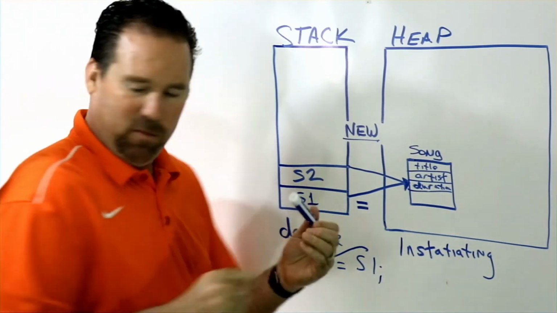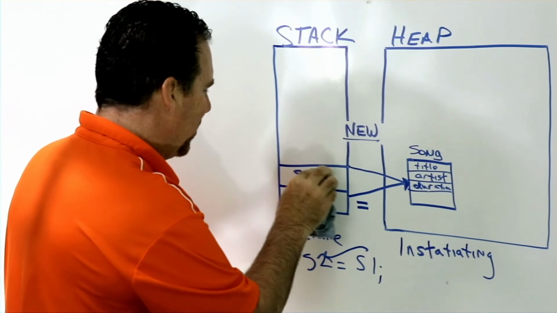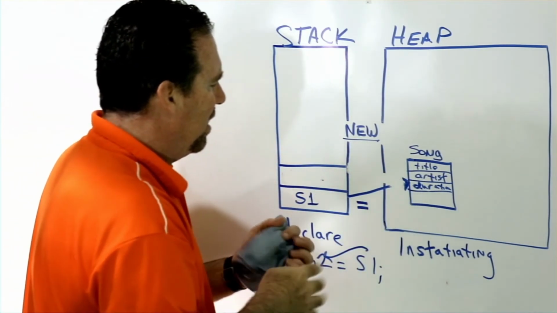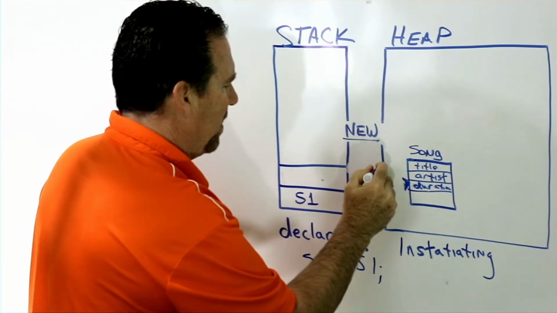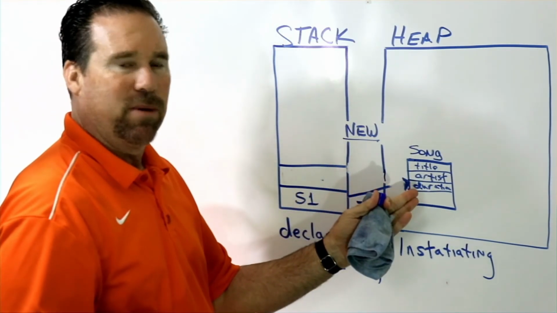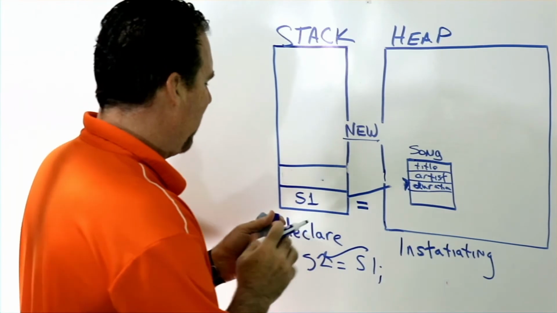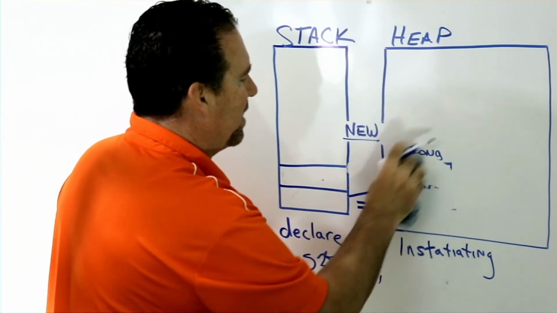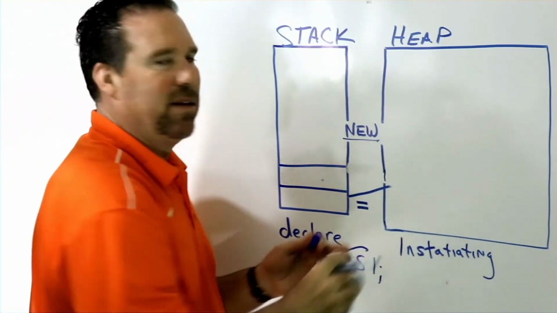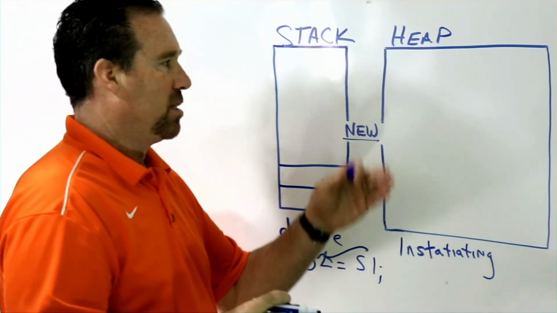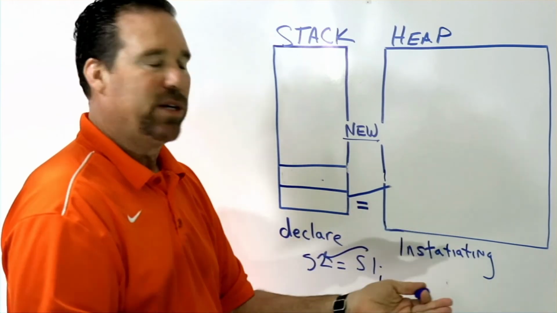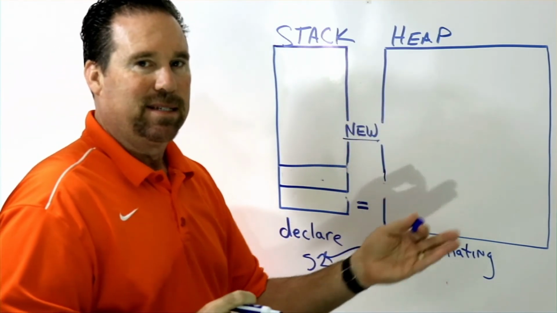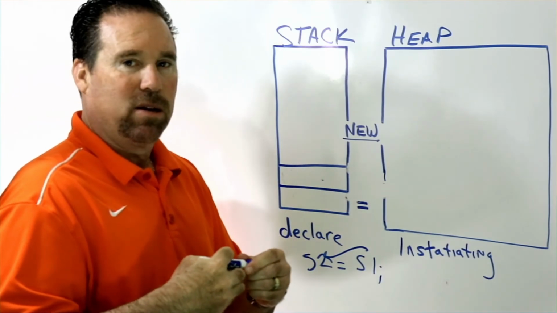If I went and deleted S2, okay, it would delete this reference, all right, but this would still be around because there's something pointing to it. Now, if I deleted S1, this automatically gets deleted with garbage collection. So an object just doesn't float on your heap sitting there, nothing pointing to it. As soon as all references get deleted, it gets deleted, and that's called automatic garbage collection.